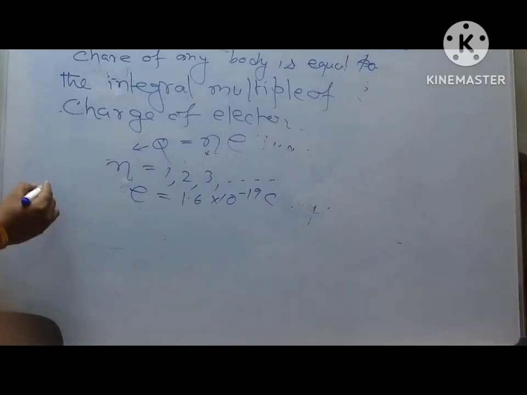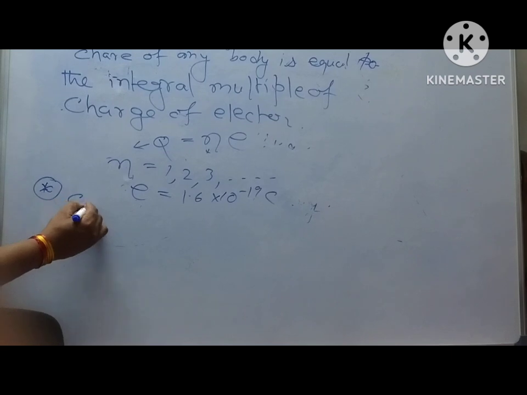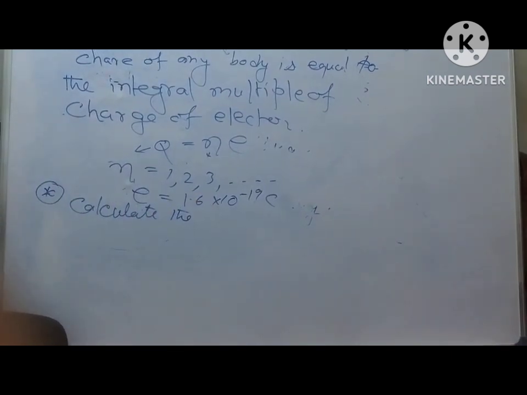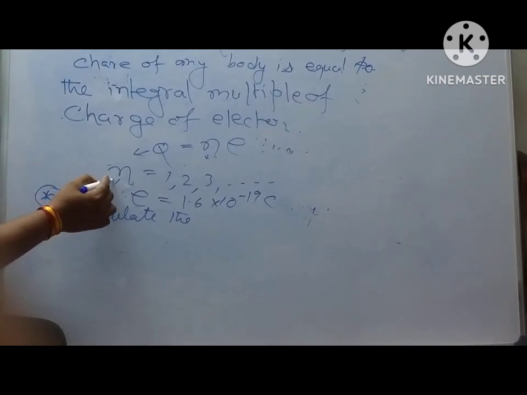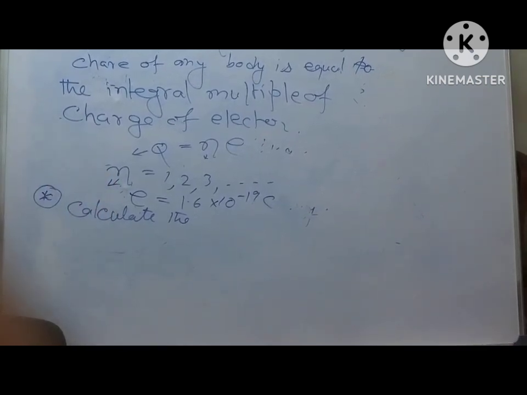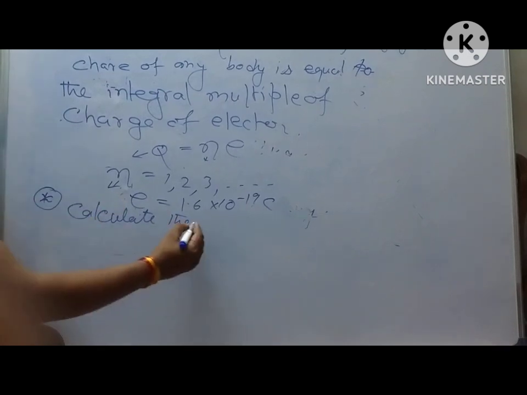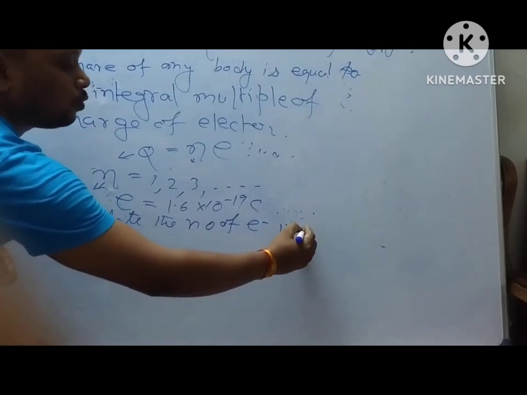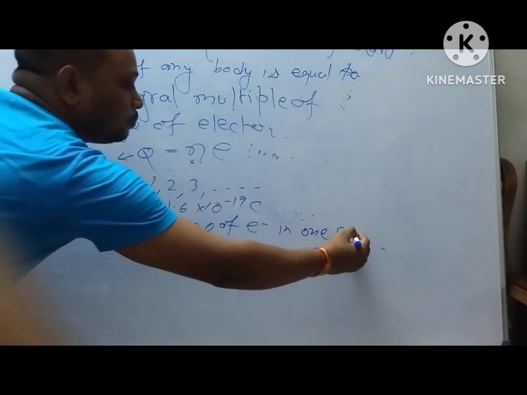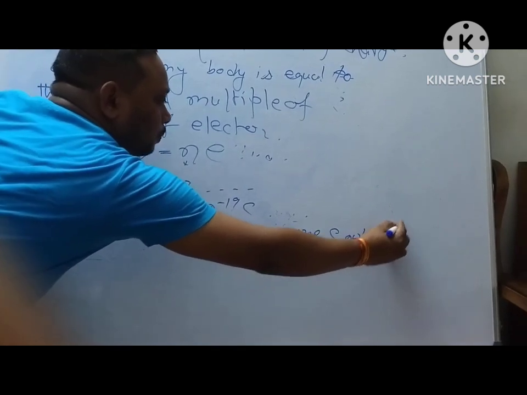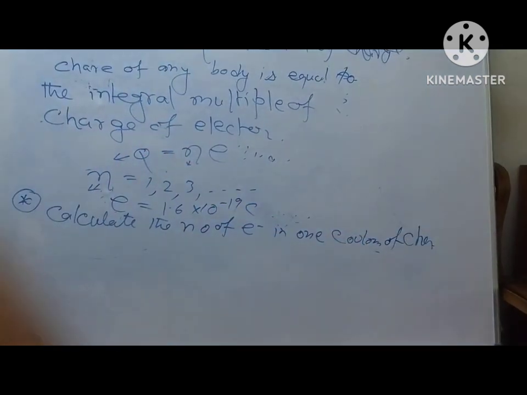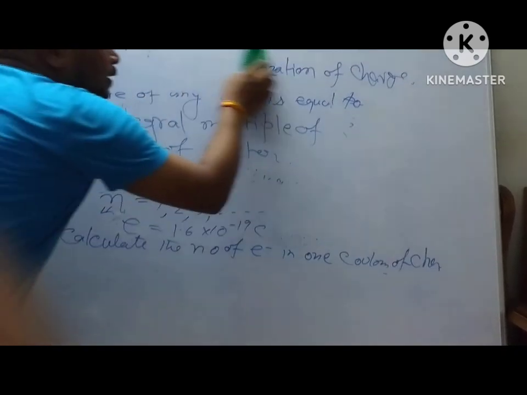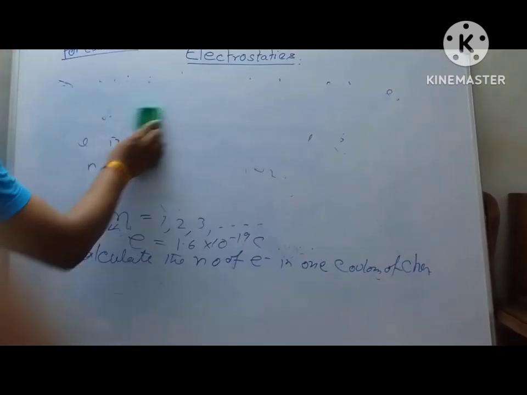the problem is there. Calculate the number of electron, which is basically n, for 1 coulomb of charge. Calculate the number of electron in 1 coulomb of charge. 1 coulomb चार्ज में कितना इलेक्ट्रॉन होता है?